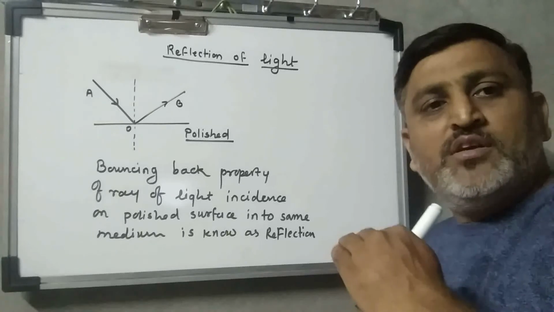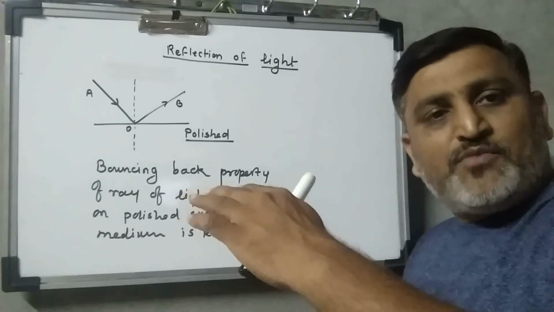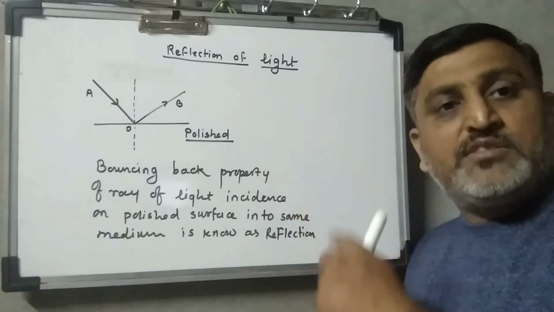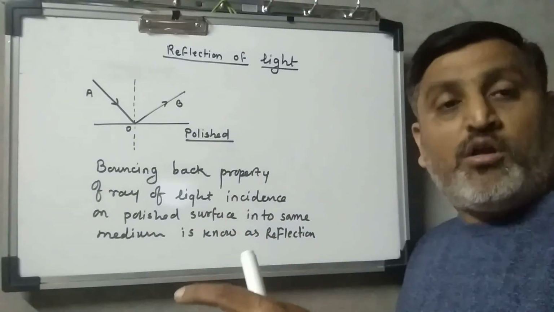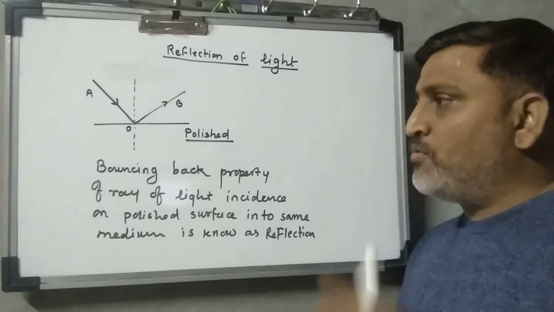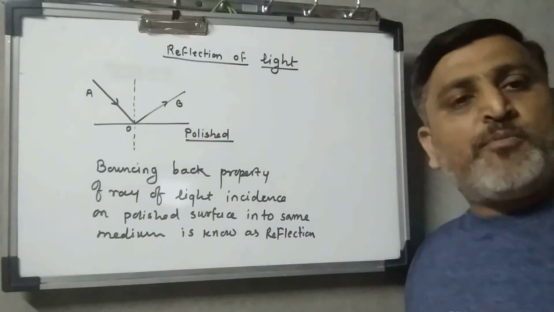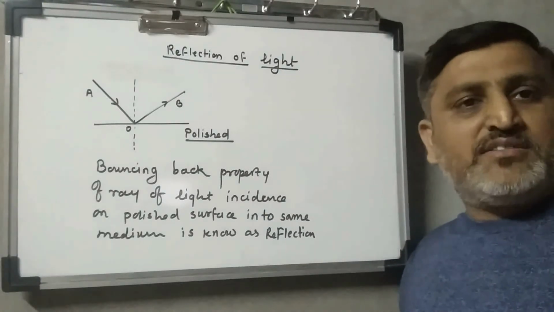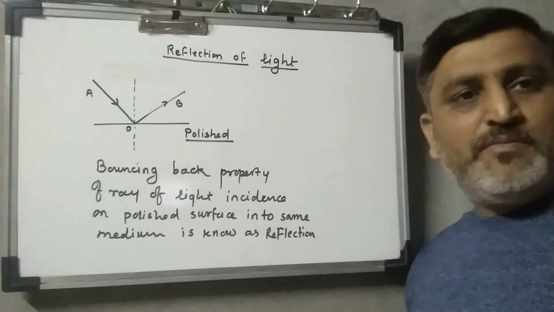Bouncing back means what? The ray of light which is passing through one medium, after striking the surface, again passes into the same medium, not another medium. So this is bouncing back. When you throw a ball, you find that the ball comes back to the same position, in the same plane, in the same medium. So that is nothing but a bounce. Similarly here, the bouncing back property of a ray of light when it strikes a plane surface is known as reflection of light. So this definition is asked.